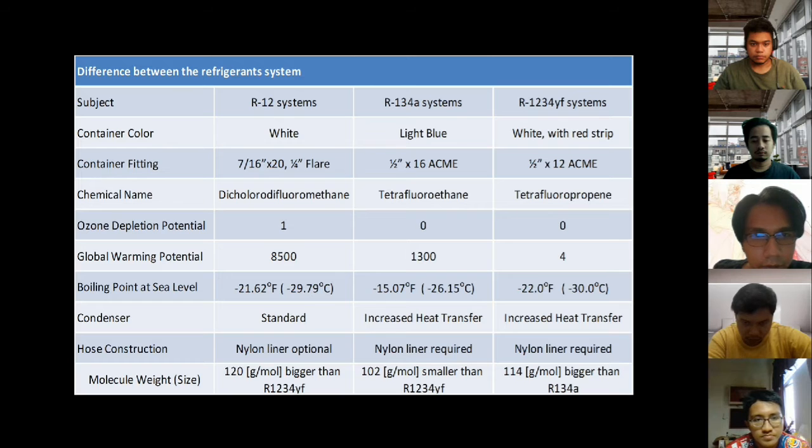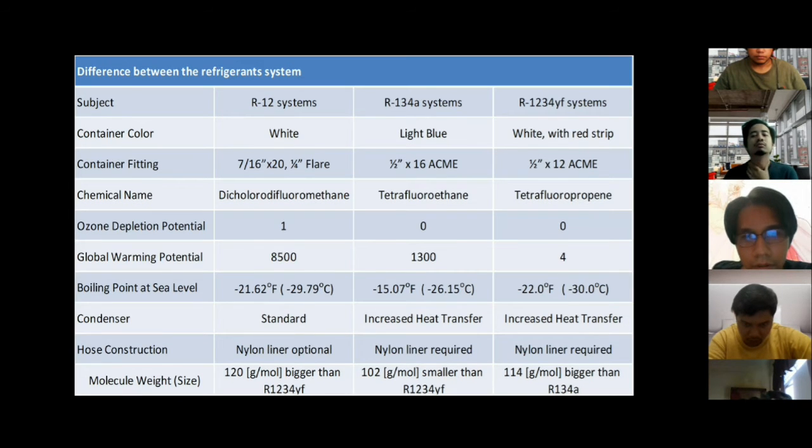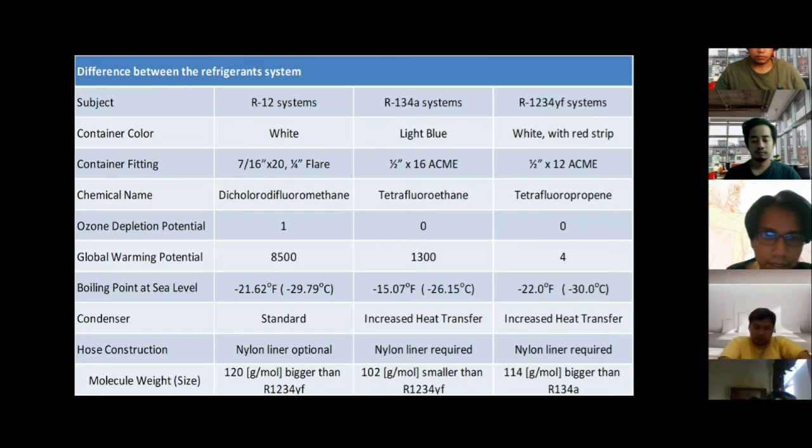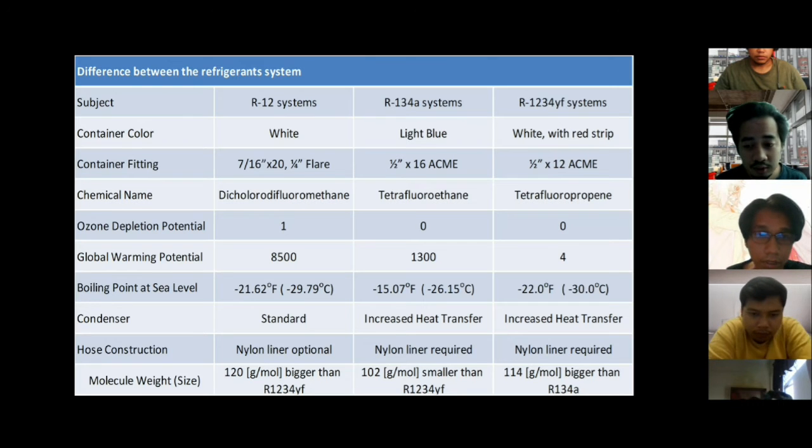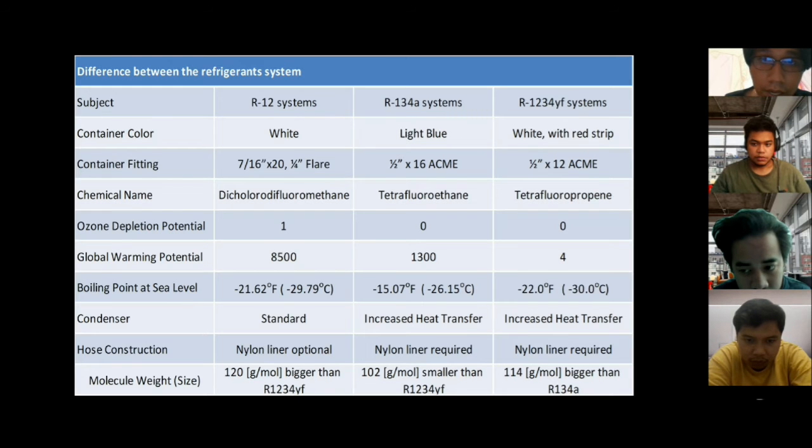So condenser for R12 system is standard. R134A is increased heat transfer. R1234YF is increased heat transfer. Hose construction for R12 is nylon liner optional, and R134A is nylon liner required, and R1234YF is nylon liner required.